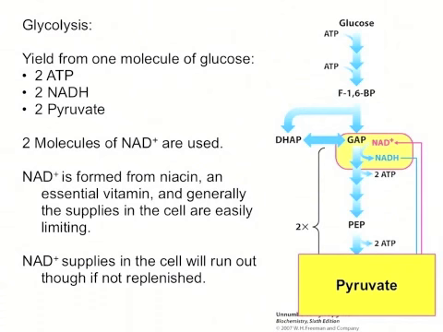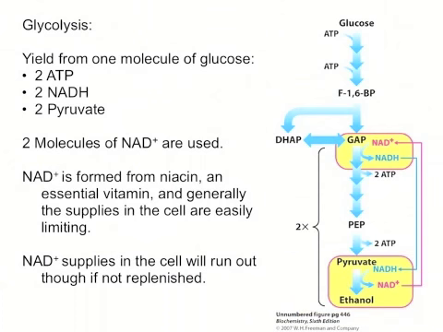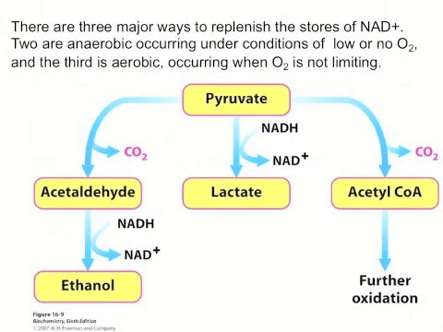One of the ways to regain NAD+ is through the formation of ethanol in fermentation. This replenishes NAD+ stores so that glycolysis can continue. There are other methods of replenishing the stores of NAD+ in the cell. In fact, there are 3 major ways. 2 of these are anaerobic and occur under conditions of low or no oxygen. The third method is aerobic, and this occurs when oxygen is not limiting.